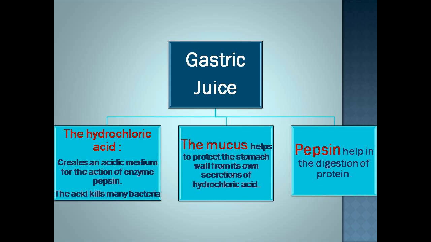Hydrochloric acid creates an acidic medium for the action of enzyme pepsin, and the acid kills many bacteria present in food. Pepsin enzyme helps in digestion of proteins. Mucus helps to protect the stomach wall from its own secretions of hydrochloric acid.